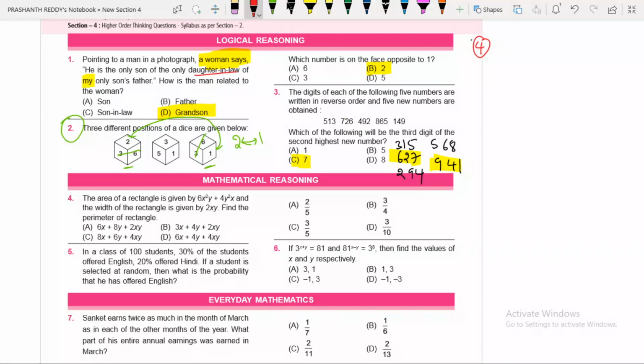Now this one is what? The area of the rectangle is given by 6x square y plus 4y square x, and the width of the rectangle is given by 2xy. Find the perimeter of the rectangle.